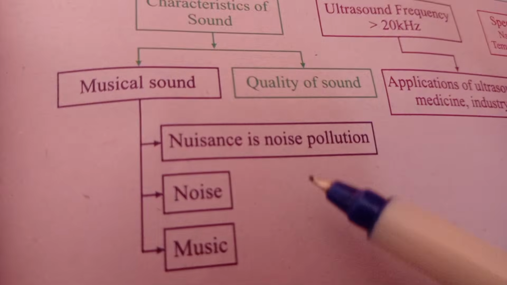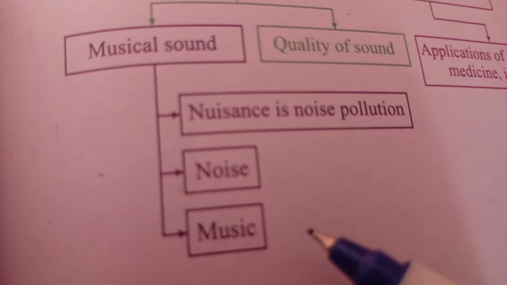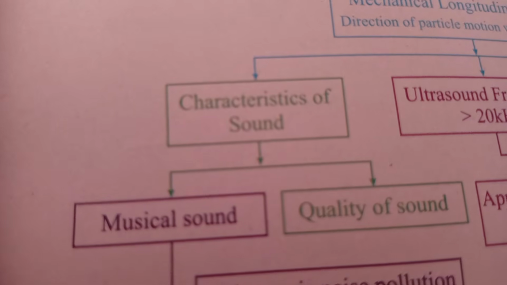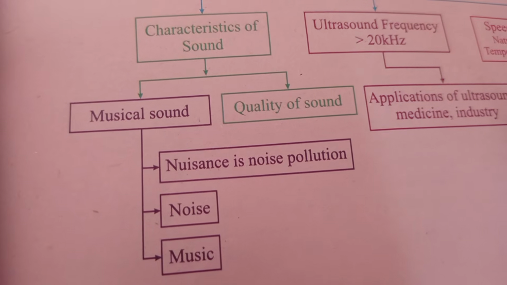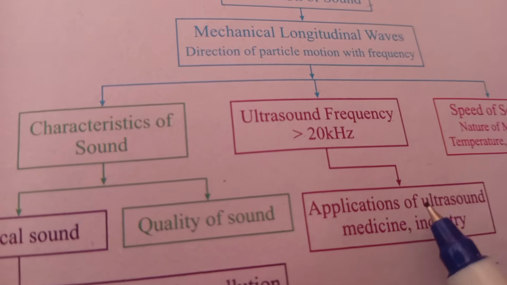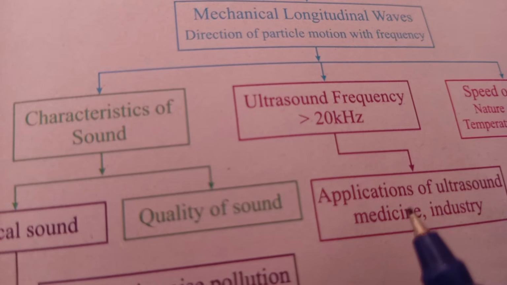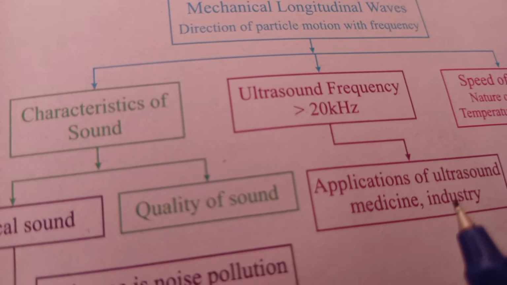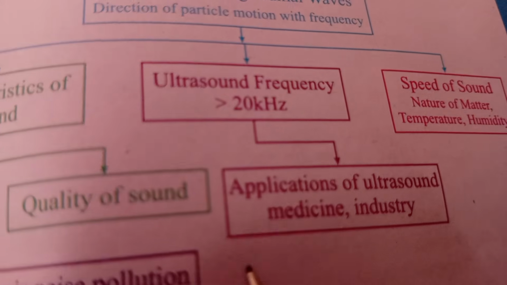So in this topic we will learn about noise pollution, causes of noises, and how musical sound affects us if it is audible and if it is inaudible to our ear. Audible sound varies from 20 to 20 kilohertz, otherwise sound is inaudible. So in this topic we will see the usage and implementation of ultrasound in medicine and industries. It means that we use ultrasound waves in medicine and industries, and